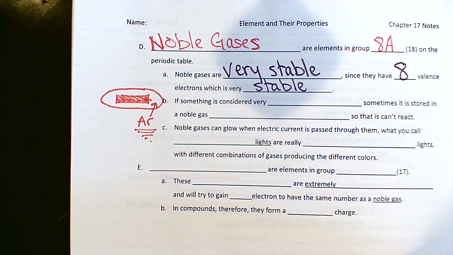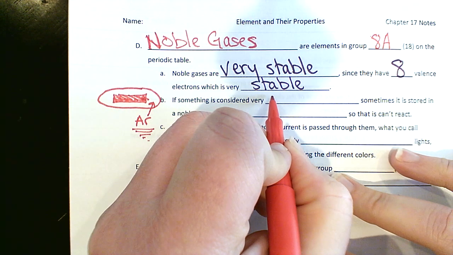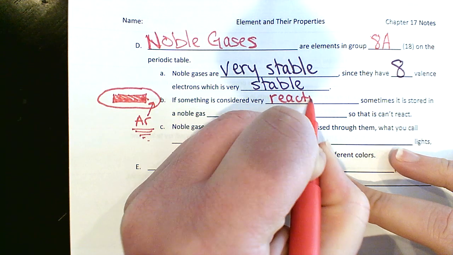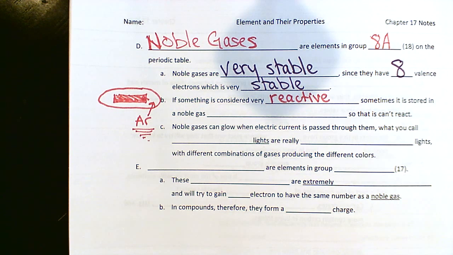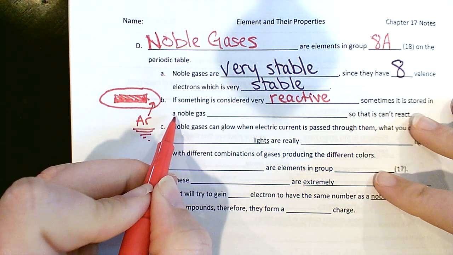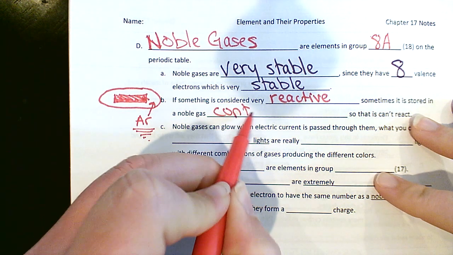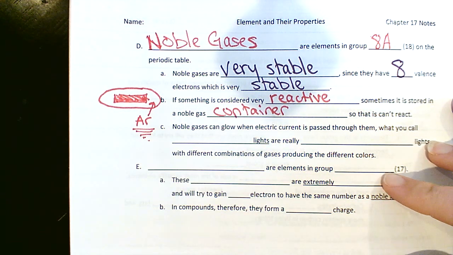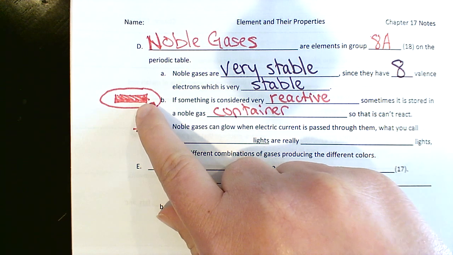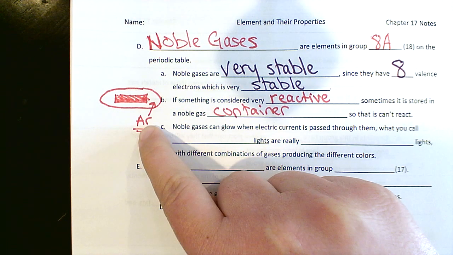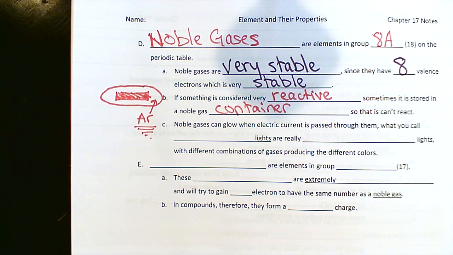Because they would react just with the water vapor in the air. So if something is considered very, very reactive, so that it would be dangerous, that it might just react with stuff in the air, it is stored in a noble gas container so that it can't react. As long as that very reactive metal is surrounded by argon, it can't react because it has access to nothing that it will react with.